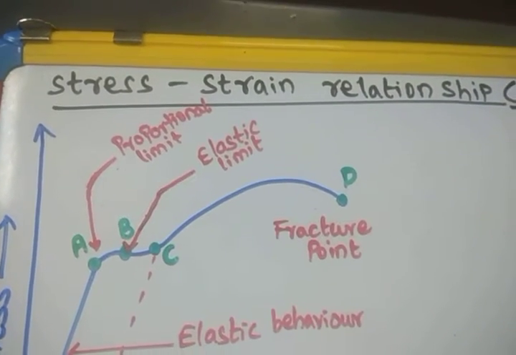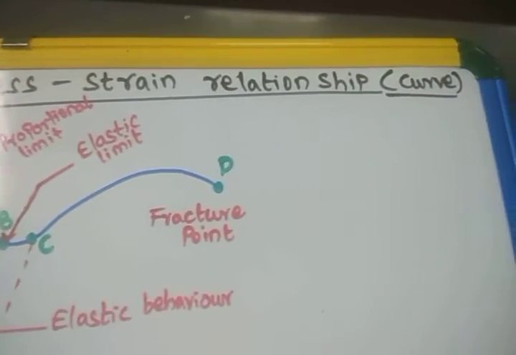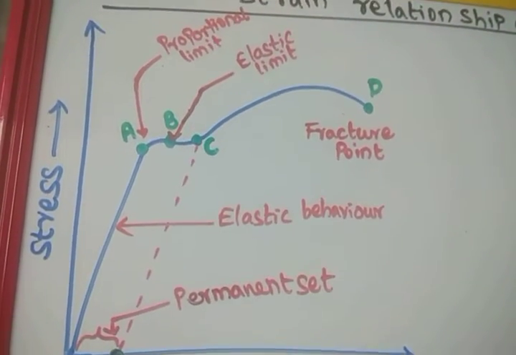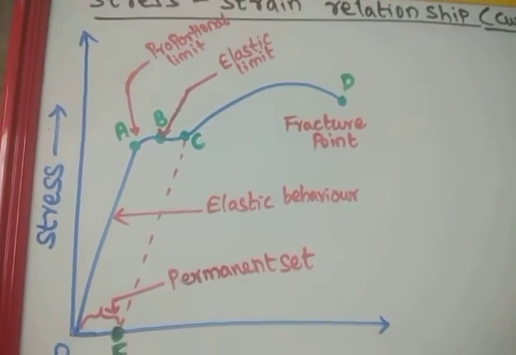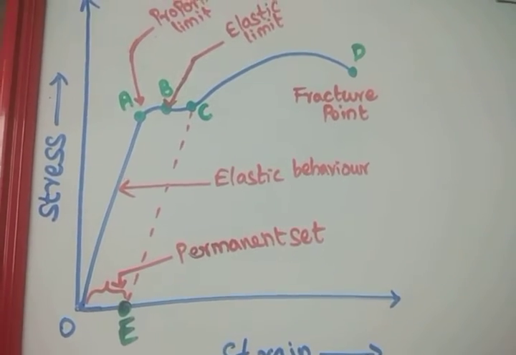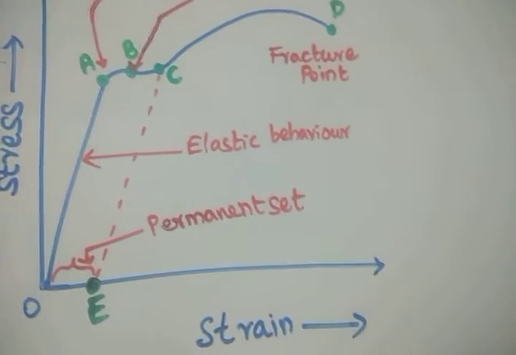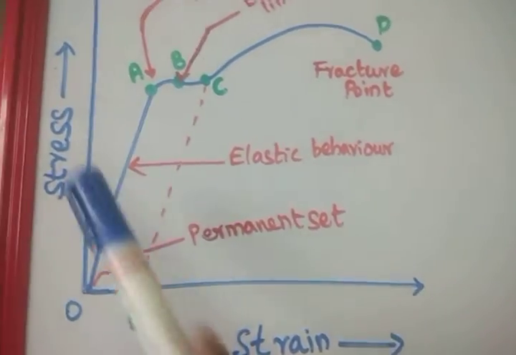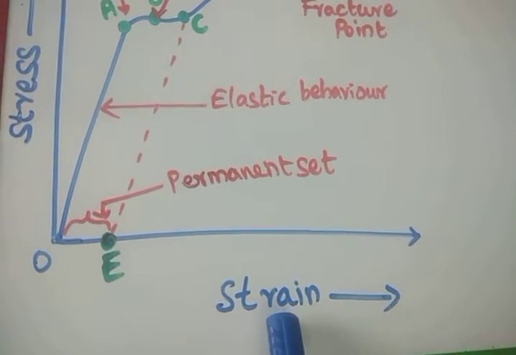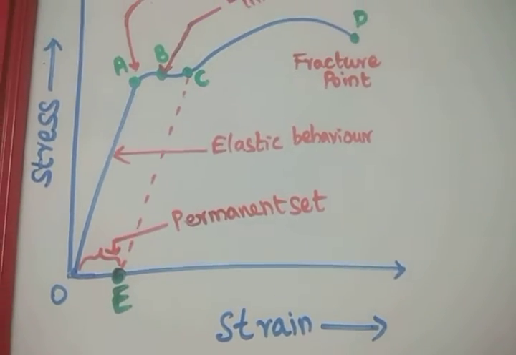Stress strain relationship, that is a stress strain curve. Let us assume that we are taking a metallic wire, a thin metal wire. If you apply a force, the wire will be extended. So the applied force is called stress here. The stress is the applied force, and the increase in the length is called strain.